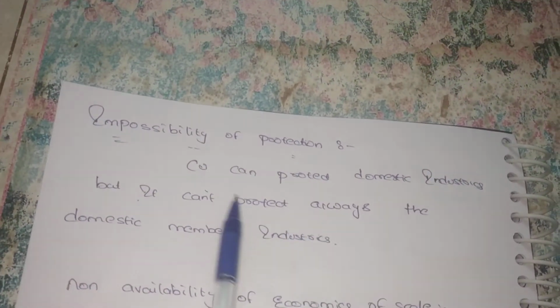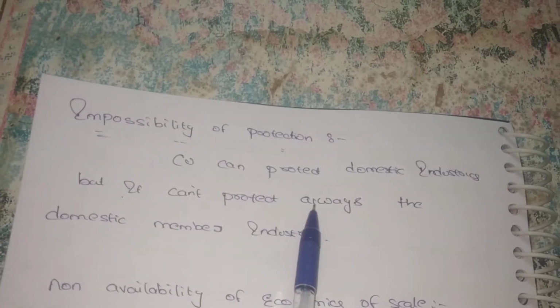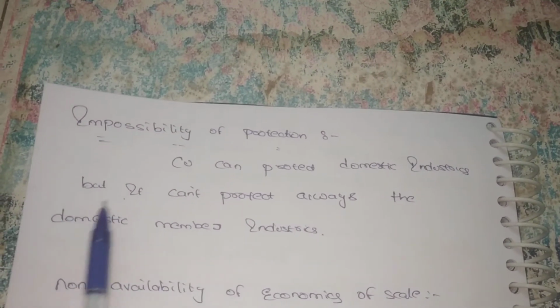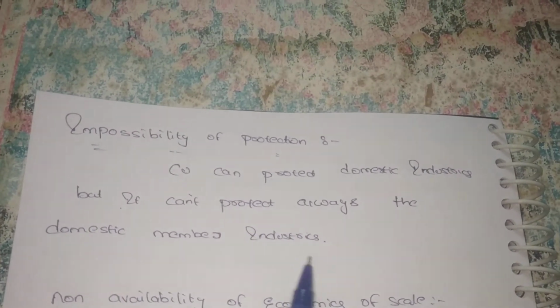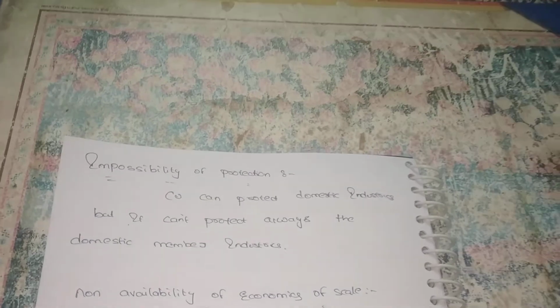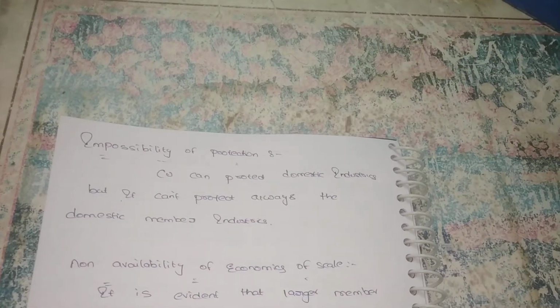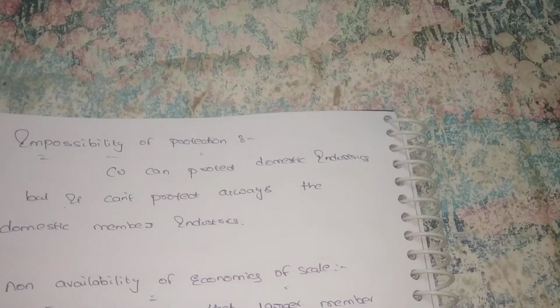Impossibility of protection. A customs union can protect domestic industries, but it cannot always protect all domestic industries. It can only protect those countries that form the member group, but it is unable to protect other domestic goods. So we can say it is also one of the disadvantages.